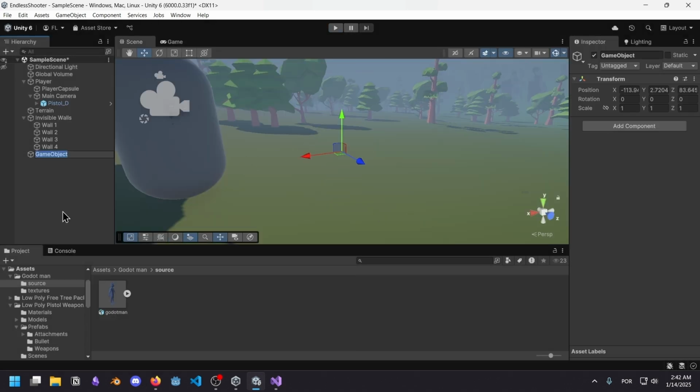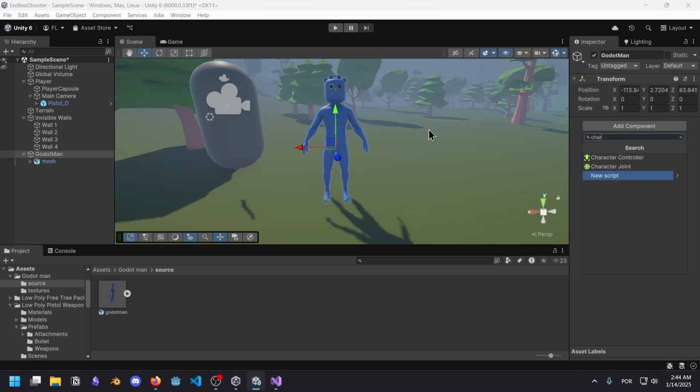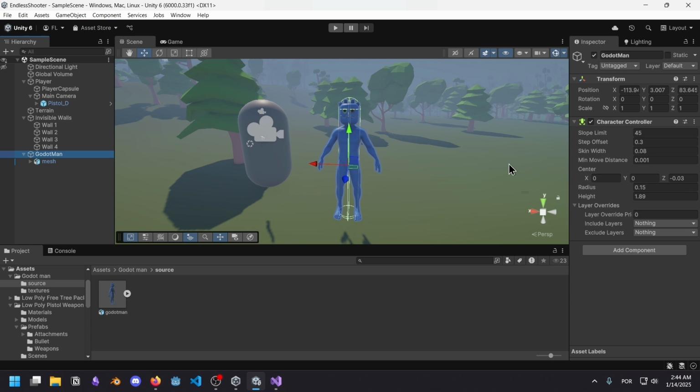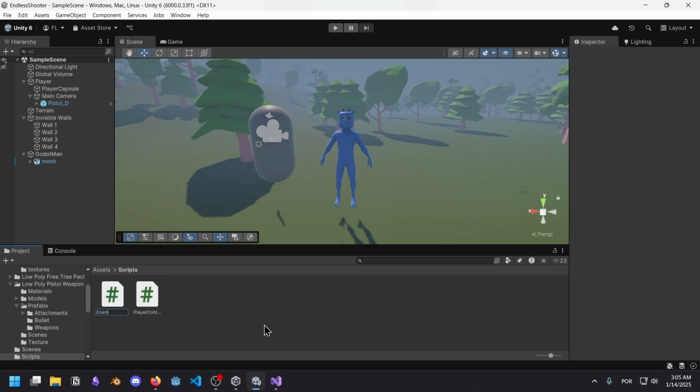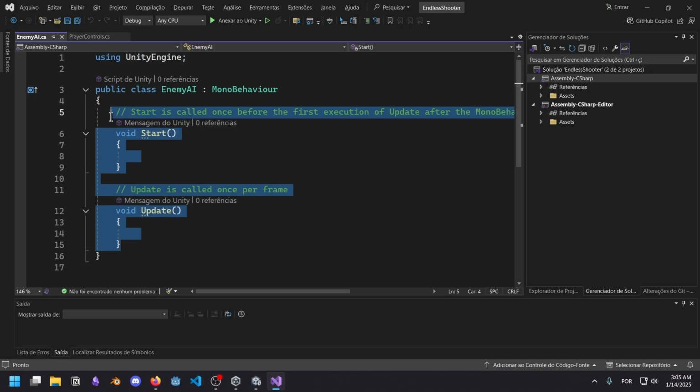For now, let me create an empty object. I'm going to call this Godot man. I'm going to add a character controller to this guy, and I'm going to give this guy a very simple script. I'm just going to call this EnemyAI. Get away from my screen.